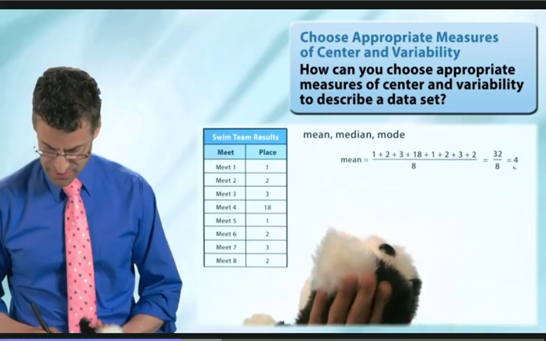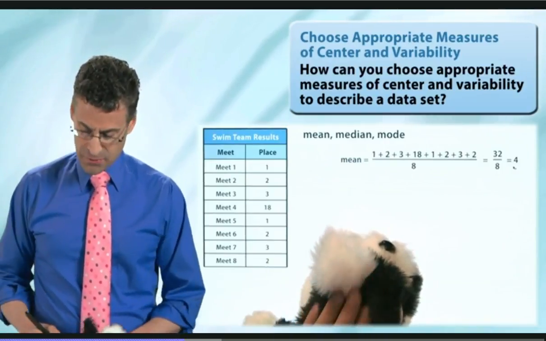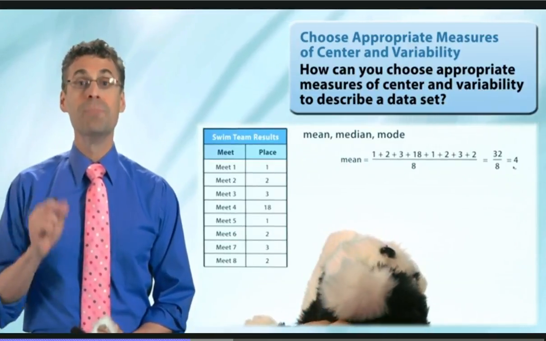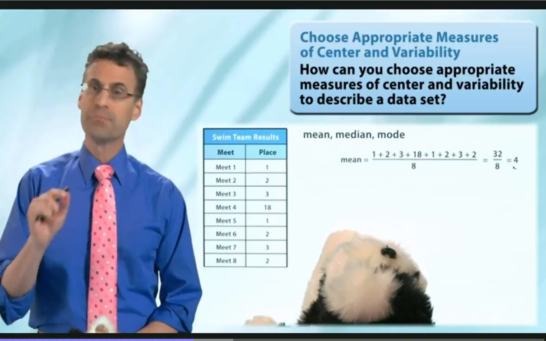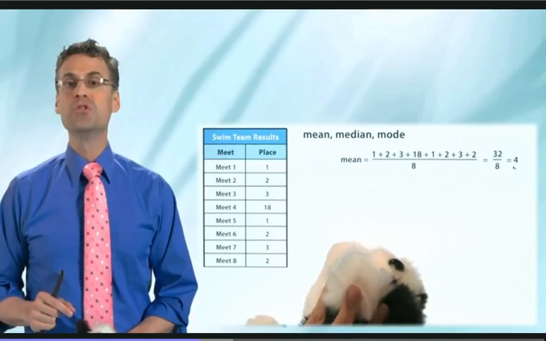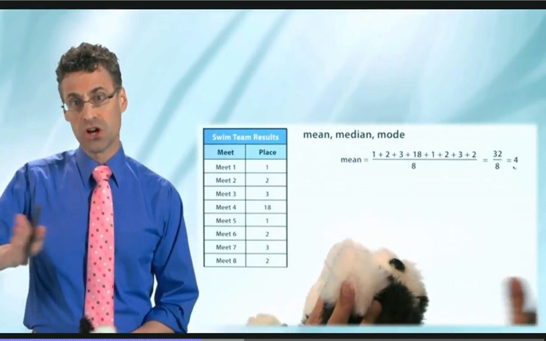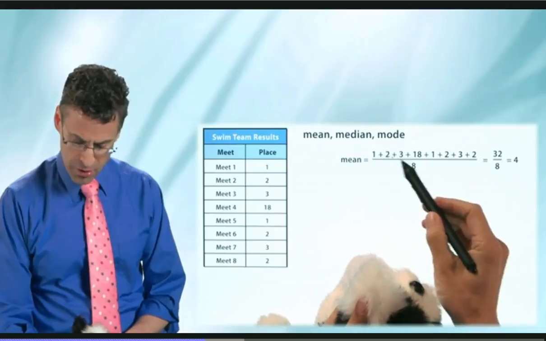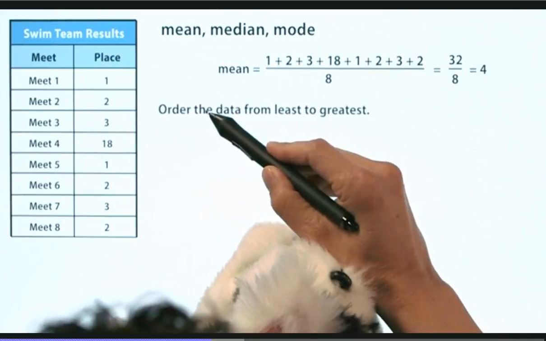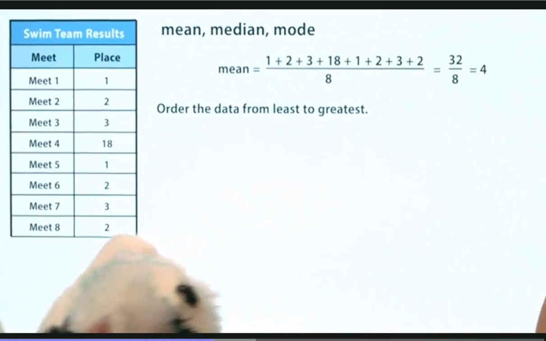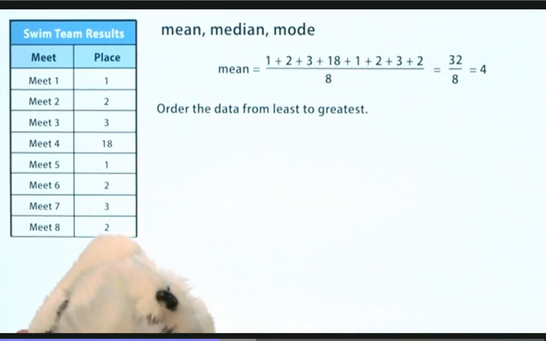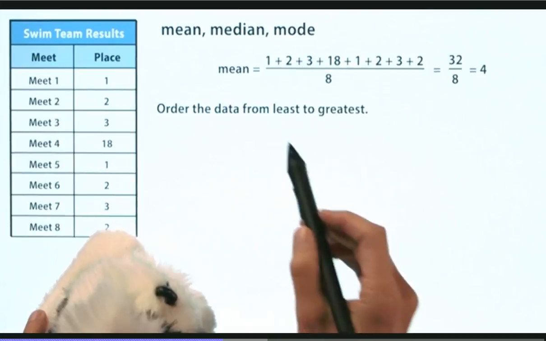Okay, so now, what about the median? Well, the median represents the middle value. So the way to find the median is to take your data and order them numerically from smallest to largest. So now you have to reorder all of these numbers so that we can see the middle value. The mean is not that mean. Okay, so here's what we do.